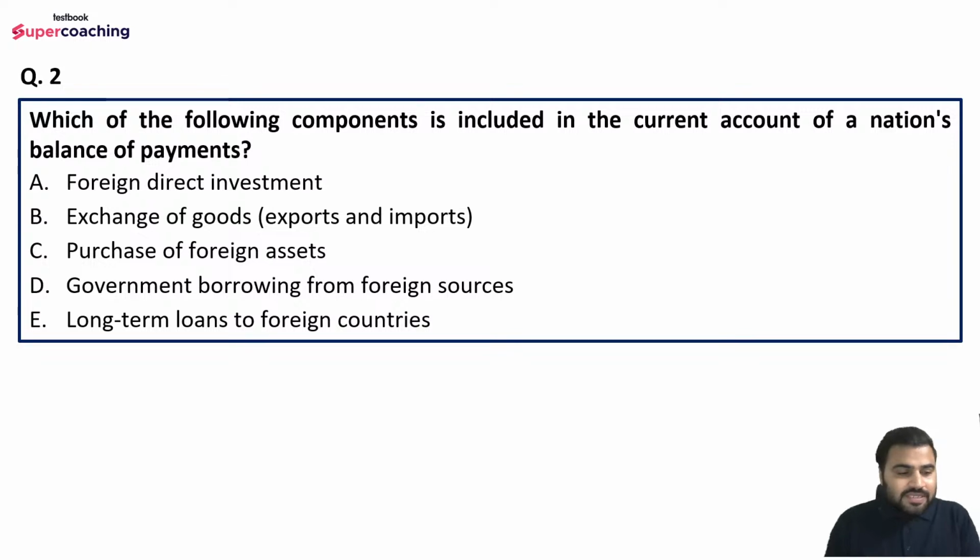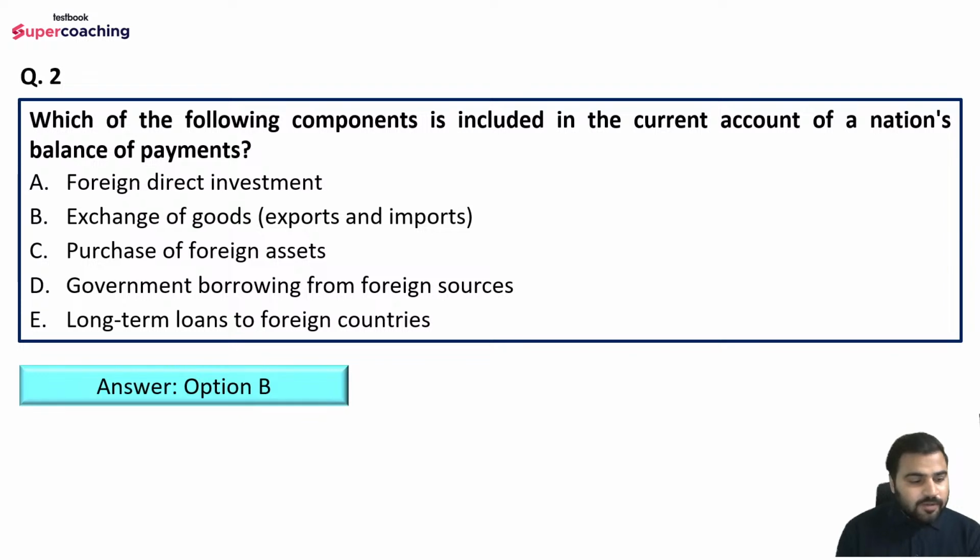Moving on to question number two. Which of the following components is included in the current account of a nation's balance of payments? Read the question carefully. Options are: foreign direct investment; exchange of goods, that is exports and imports; purchase of foreign assets; government borrowing from foreign sources; or long-term loans to foreign countries. KS Parmeshwar Kumar is saying option B, exchange of goods. Okay. Anyone else who wants to answer this question? Nachos and cheese, do let me know, what do you think? What can be the right answer to this question?